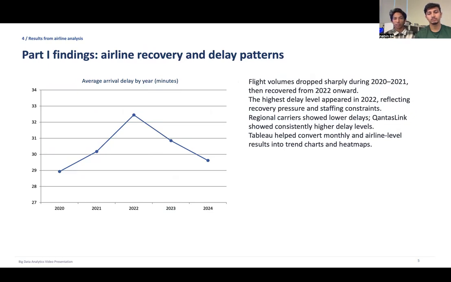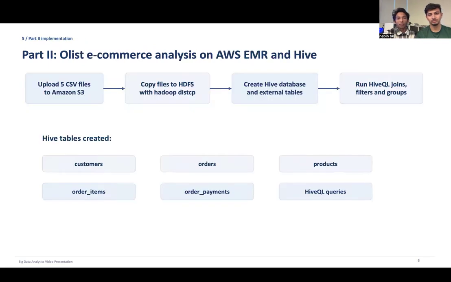After that analysis, we concluded the results for this airlines dataset. The results showed that flight volumes dropped significantly during 2020 and 2021. You can see the charts in the slide as well. The analysis also showed that delays increased during the recovery period due to operational challenges and staffing shortages. Regional airlines such as Rex Airlines showed relatively lower delays, while QantasLink had higher average delays. Tableau visualization helped clearly identify trends, seasonal patterns, and airline comparisons.